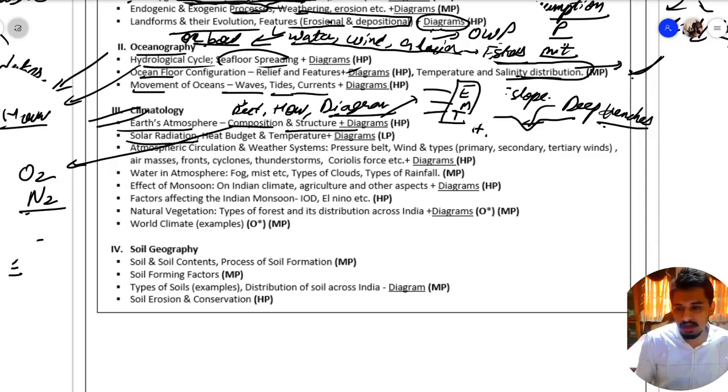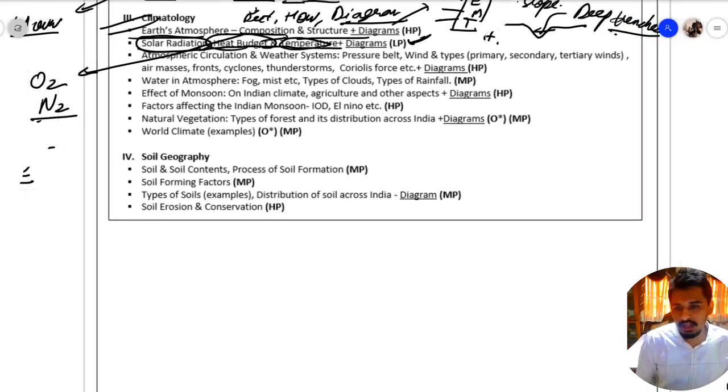Then we have solar radiation, heat budget and temperature. You should just have a brief overview. What is solar radiation and what is the heat budget of globe, and how does it affect the temperature of the globe. Then next we have atmospheric circulation and weather system. This is again a very important topic.